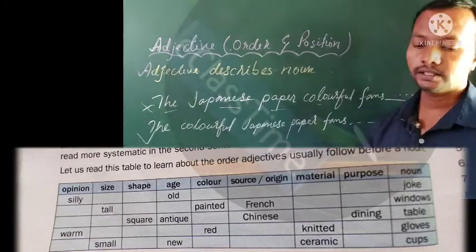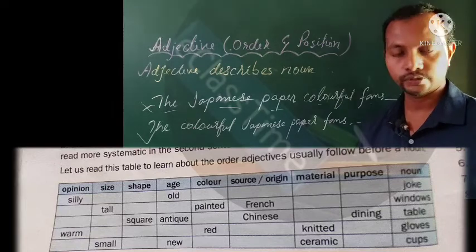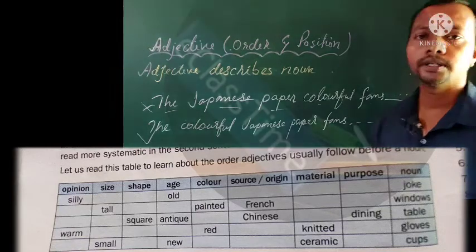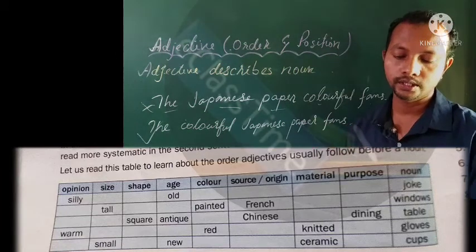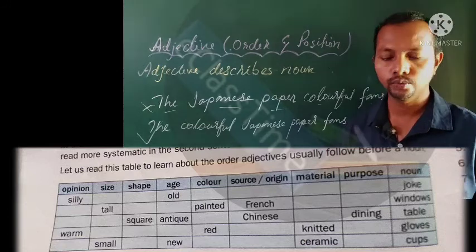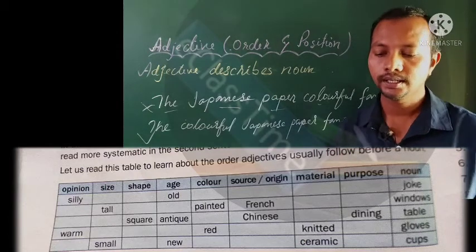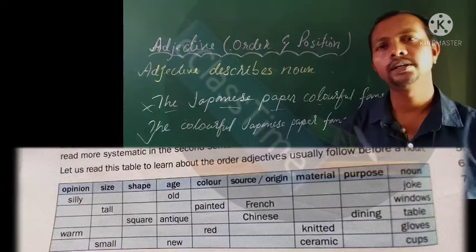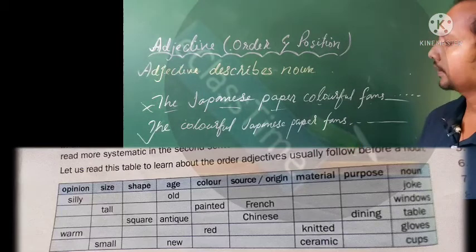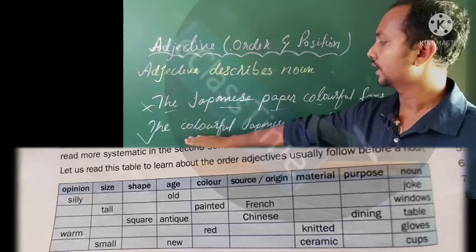Then source or origin, from where it is, like as we say Japanese. It is from Japan, its origin, its source is being told that way. Then next is material, is it iron, is it paper, is it wood. Then the purpose, for what it is. And last we can put the noun, only then can we put the noun. That is what we are saying here also. If we follow that same order we saw just now, first we are giving the color.